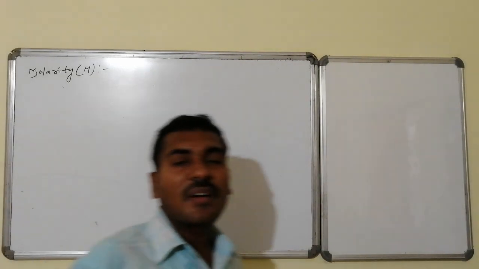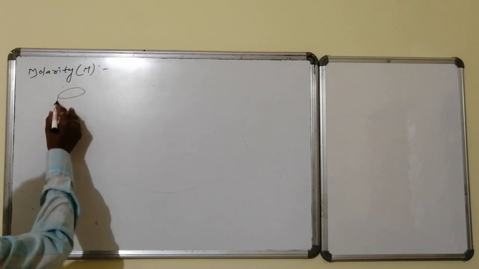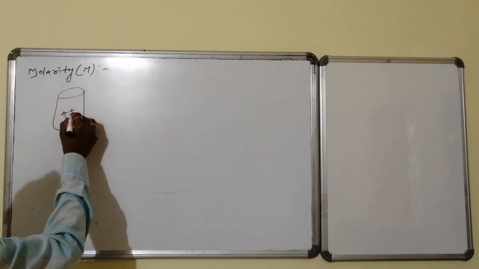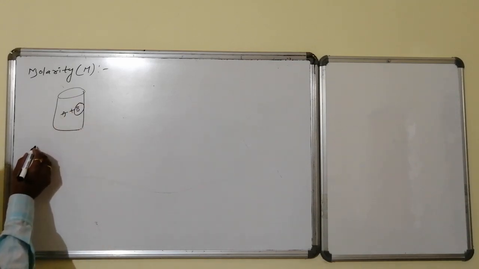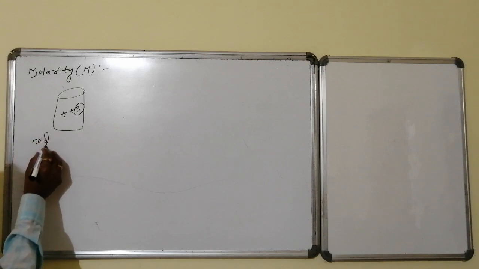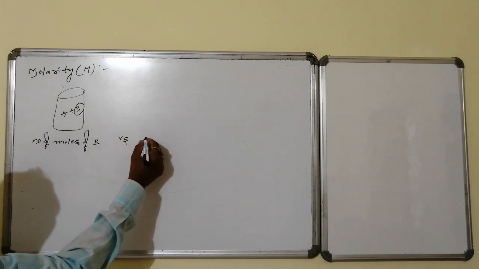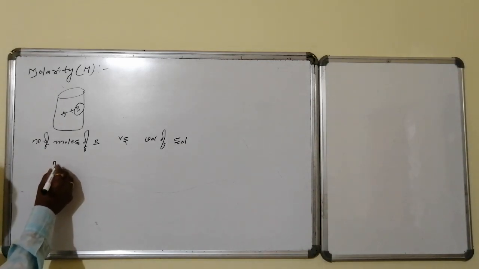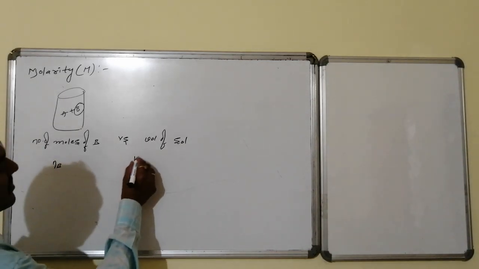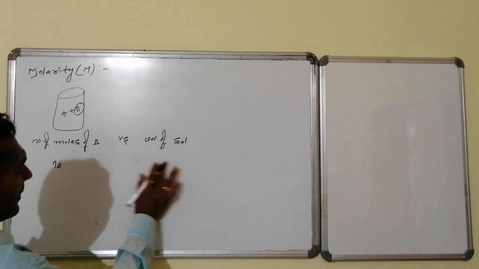Now we will go for advanced concentration units, that is molarity. Molarity is indicated by capital M. Let us see it in the same fashion as our earlier discussion. It is a homogeneous mixture of A and B, where B is the minor component, the solute. The information is the number of moles of B versus volume of solution. Such a ratio we are discussing here. The number of moles of B is Nb, whereas the total volume of solution is V of A plus B in liters.